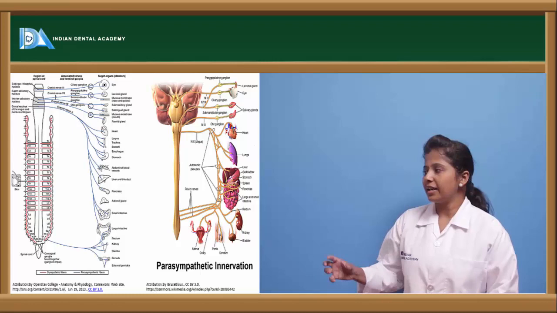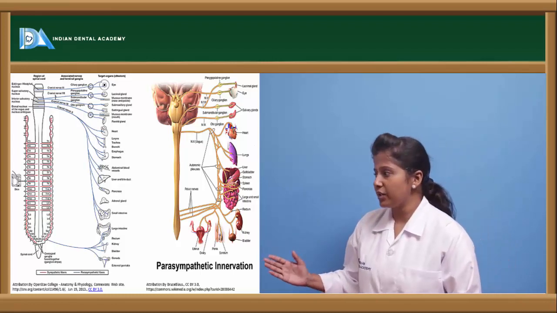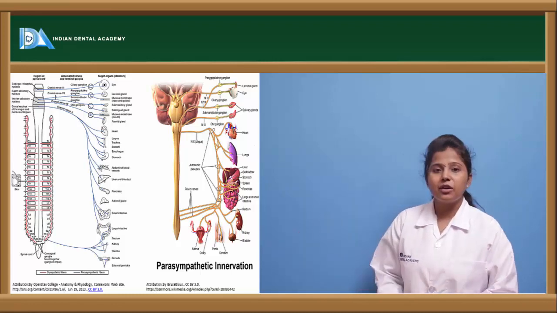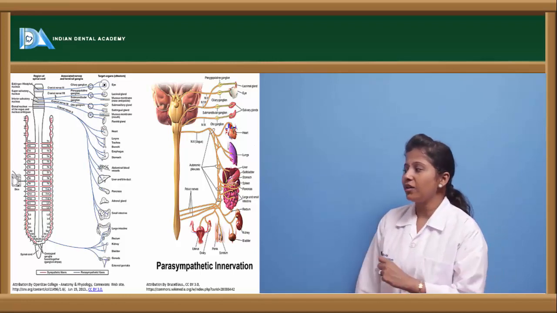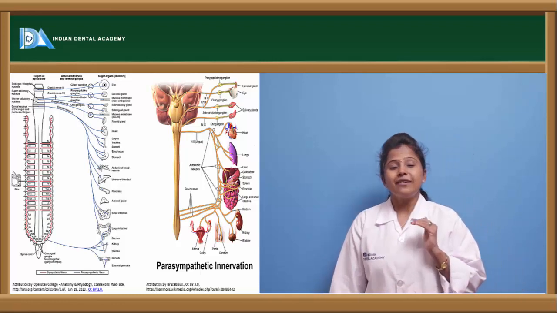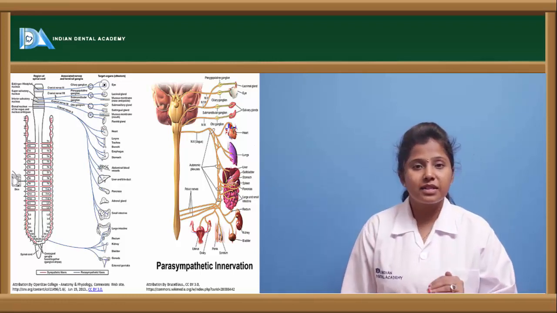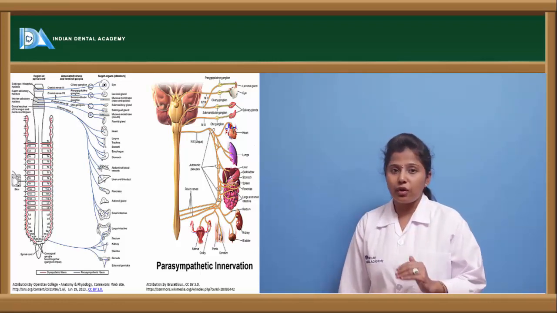Here we can see the emergence of the parasympathetic innervation itself. It emerges from the cranial region as well as the sacral region, and it shows various effects on different organs. So the effect of this parasympathetic nervous system differs from organ to organ.